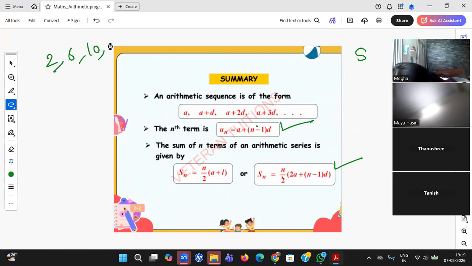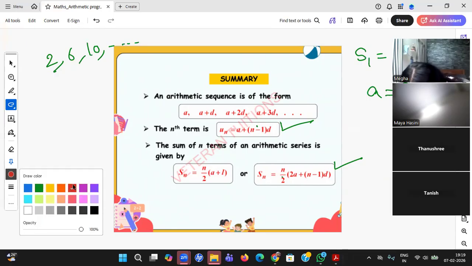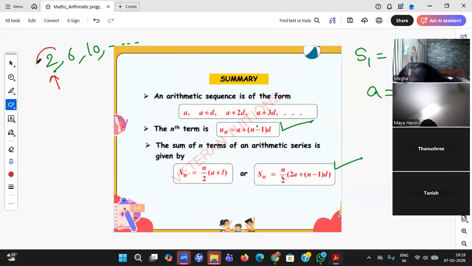It's an arithmetic progression because a common difference is there. Sometimes he will give S1 equal to 2 and ask you to find A. Student, what is S1? Sum of one term. What is the sum of one term? It's only A, beta. You are adding only the first term, and the first term he said is 2. So A is nothing but 2. Whenever he gives the sum of the first term, it is nothing but A.